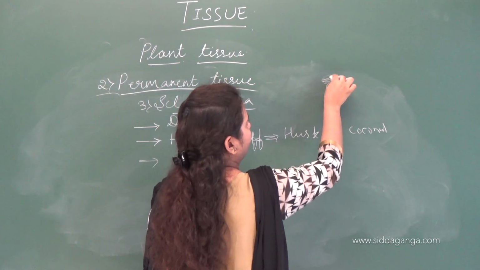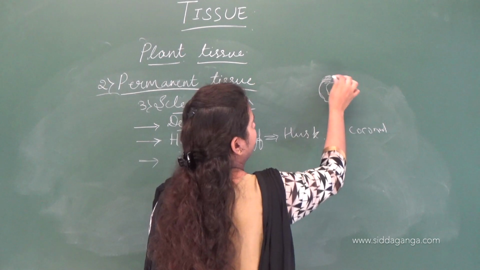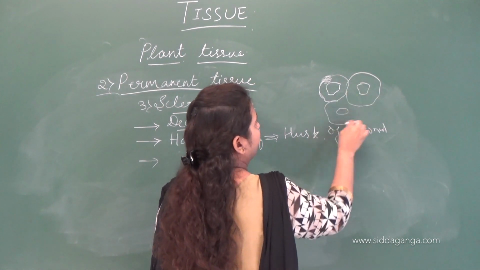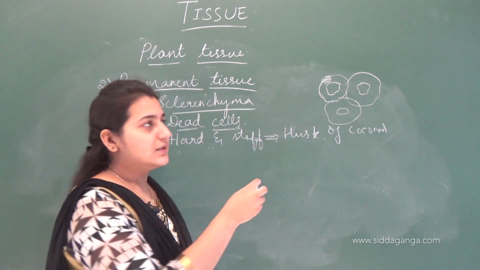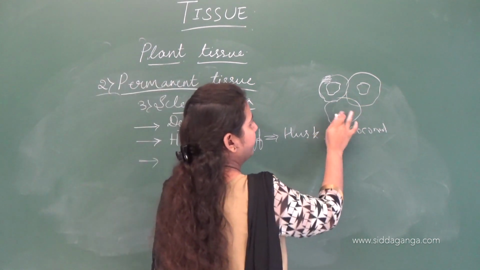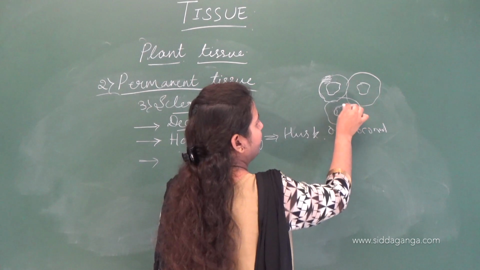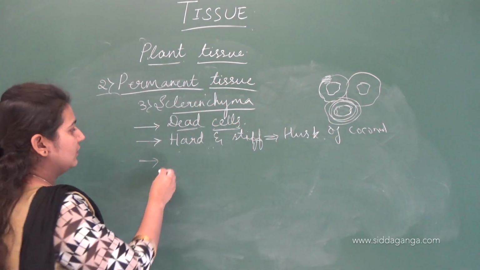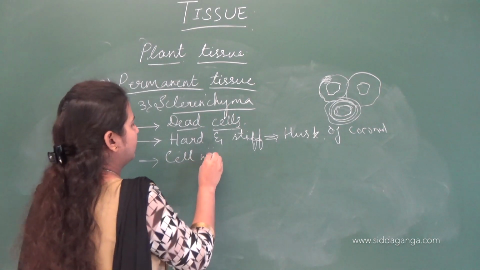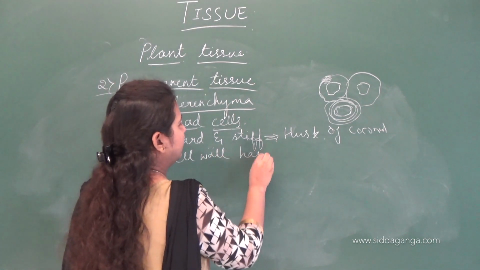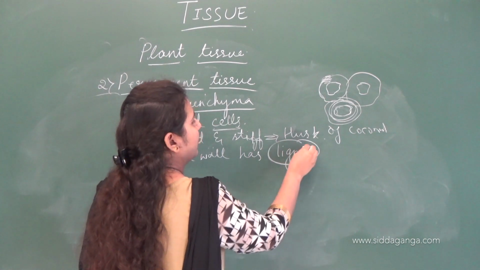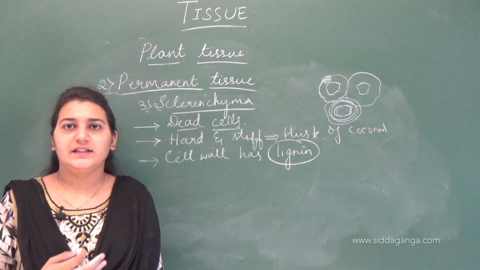The cell wall of this sclerenchyma has lignin present in them. The lignin makes the surface of this cell wall very thick.